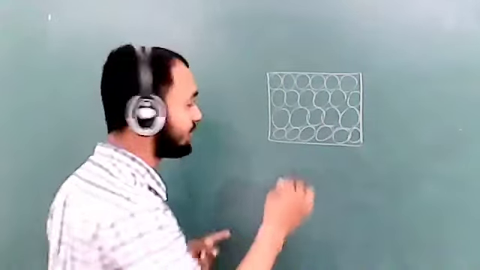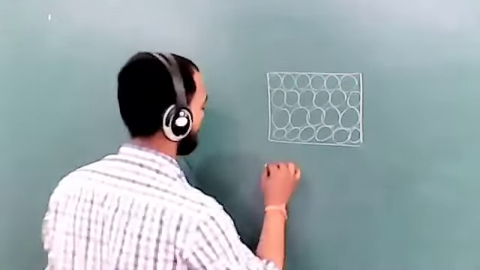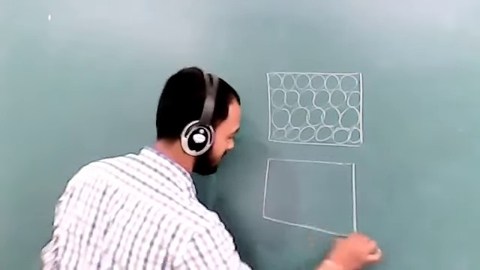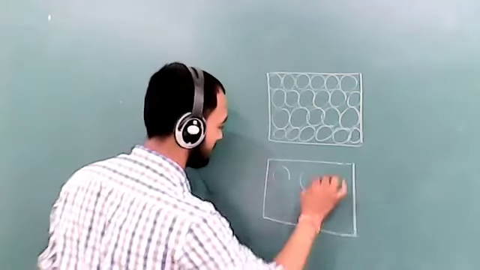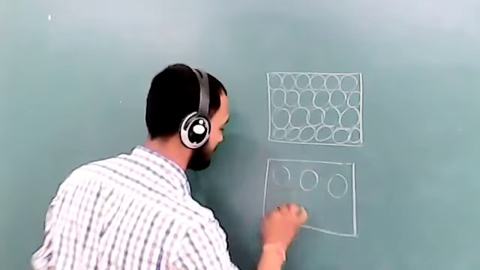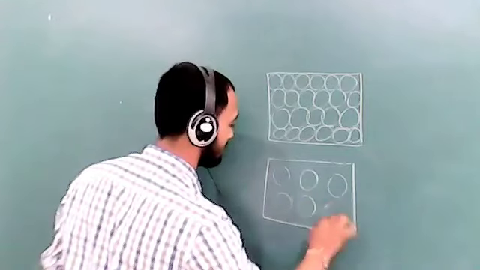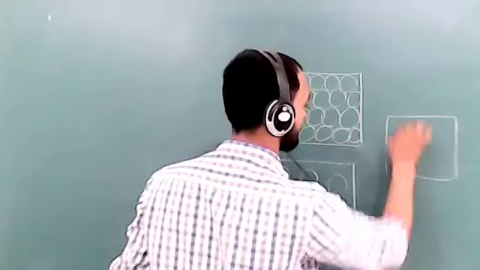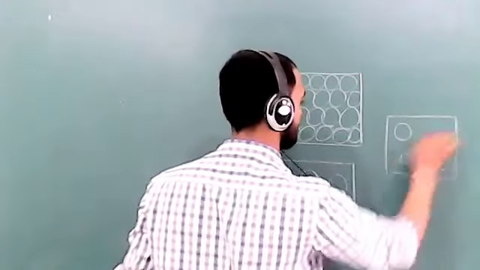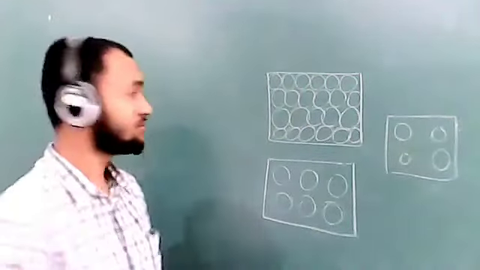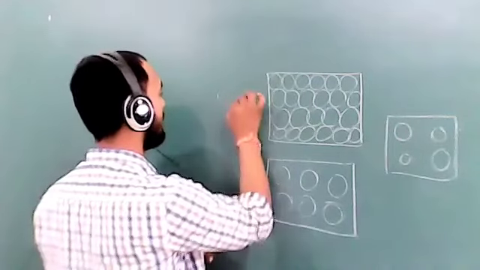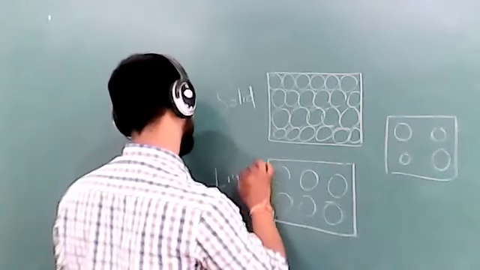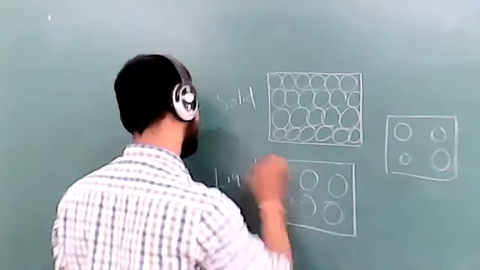Okay, this is the molecular arrangement of solid, this is for liquid, and this is for gas.